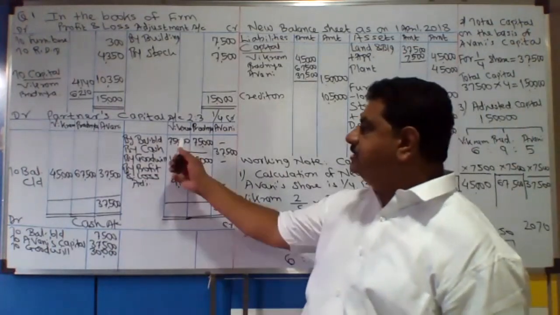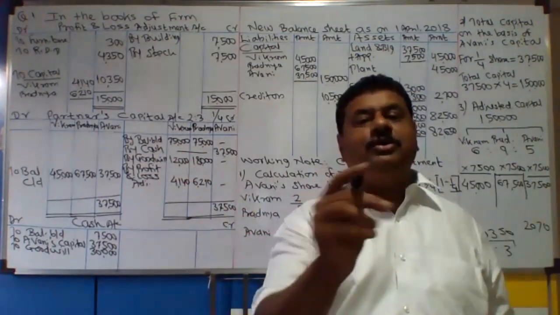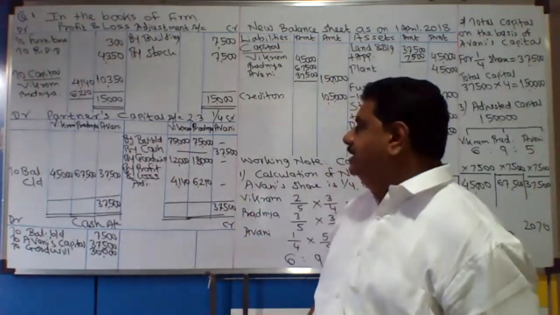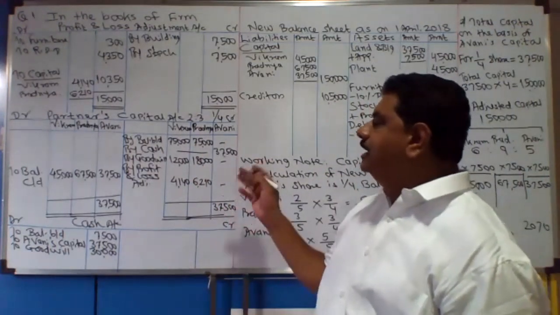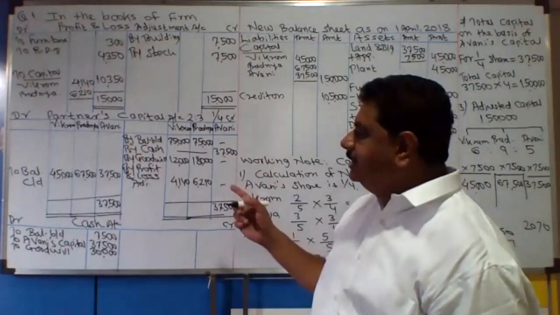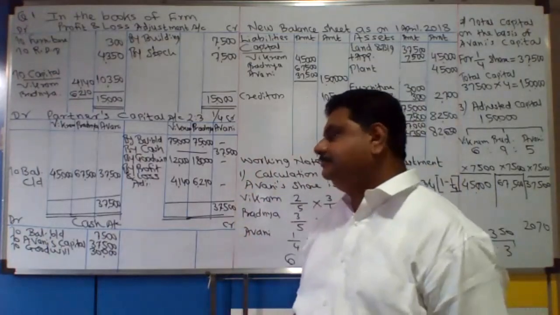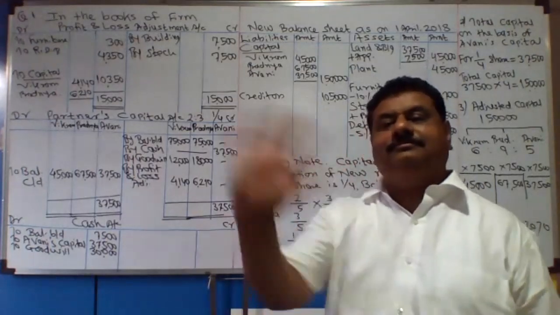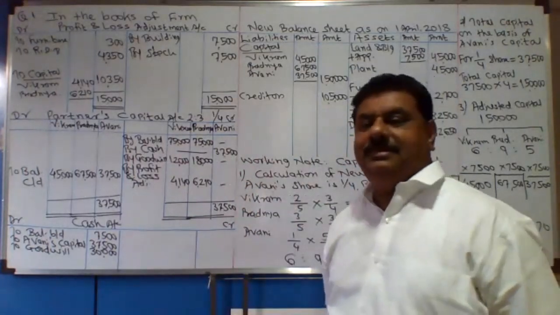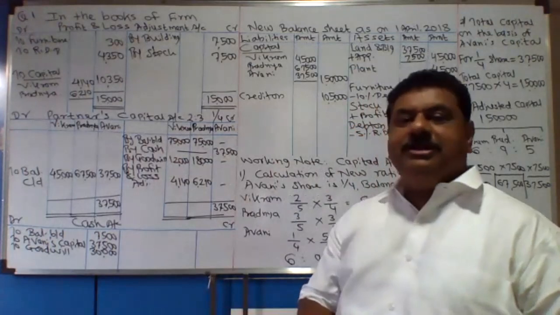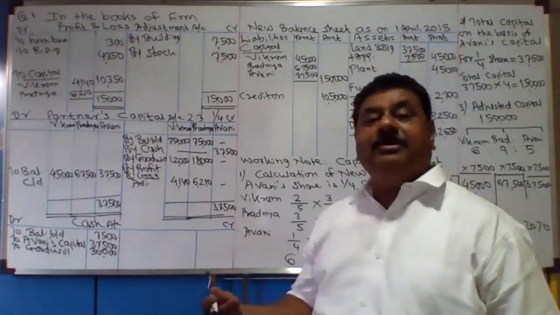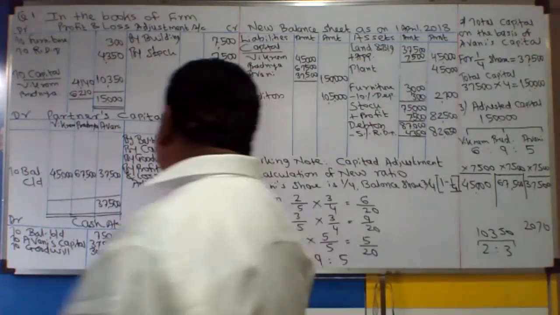Please tell me which total for Vikram and Pradnya is more. क्रेडिट टोटल ज्यादा लग रहा है या डेबिट टोटल ज्यादा लग रहा है? Credit total is more for Vikram and Pradnya. For both of them, credit total is more.